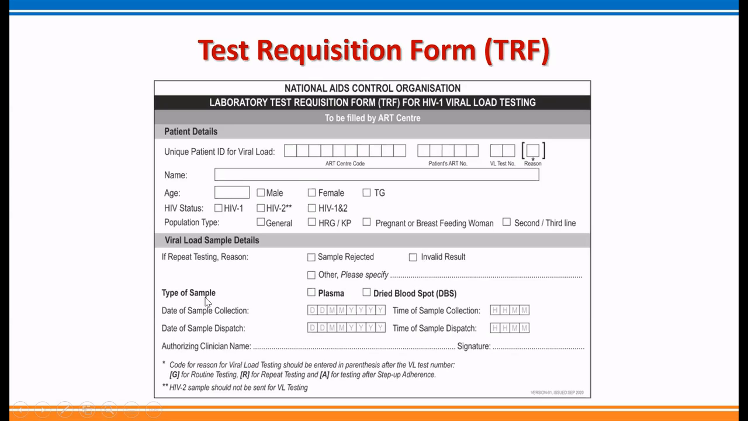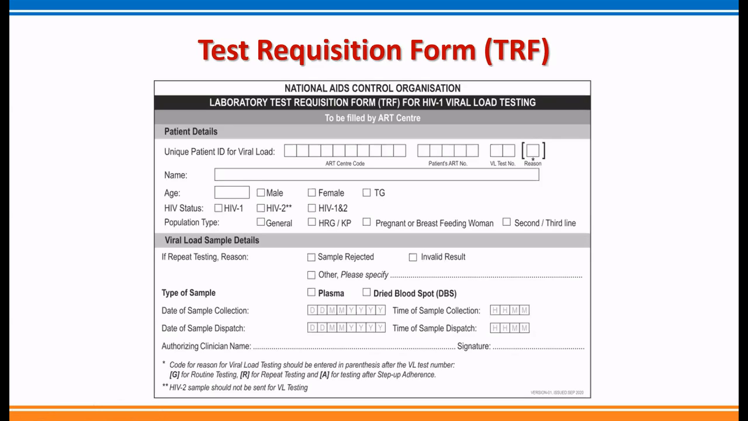Here there are type of plasma, type of sample columns. In our activity, we are collecting dry blood spot, so we have to tick the DBS part. Then you need to put the date of sample collection here in DD, MM, YY format, and the time in HH, MM format.